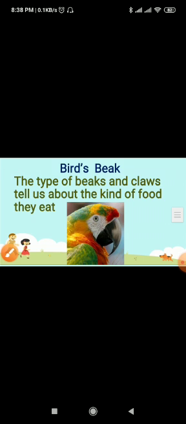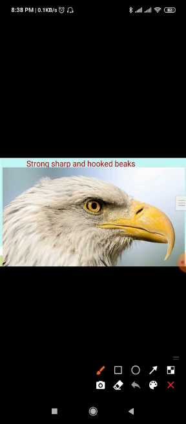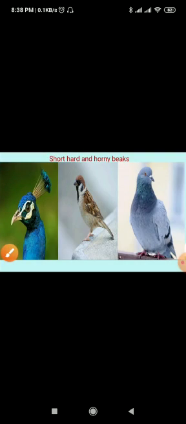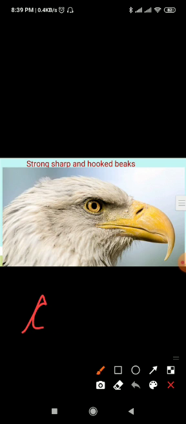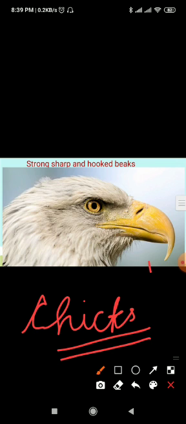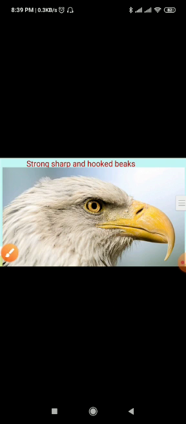Now next let's discuss the types of beaks. Number one is strong, sharp and hooked beaks. Hooked means hook-type beaks. Flesh-eating birds have strong, sharp and hooked beaks. They are called birds of prey, as they eat small birds and animals like chicks, mice, etc. Eagles, vultures, and kites are examples of birds having strong, sharp, and hooked beaks to tear flesh. They are also called flesh-eating birds.